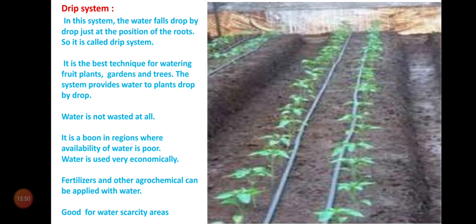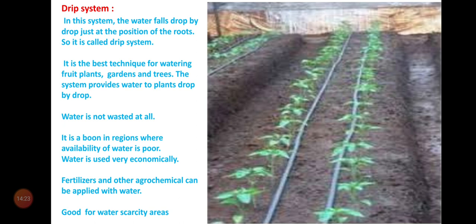Now, coming to the sprinkler system. Water is sprinkled in the field like rain. So, this is water applied as a spray or as raindrops over the crops. It has uniform application and higher application efficiency, and it is a suitable method for irrigation on rolling and steep slope topography.